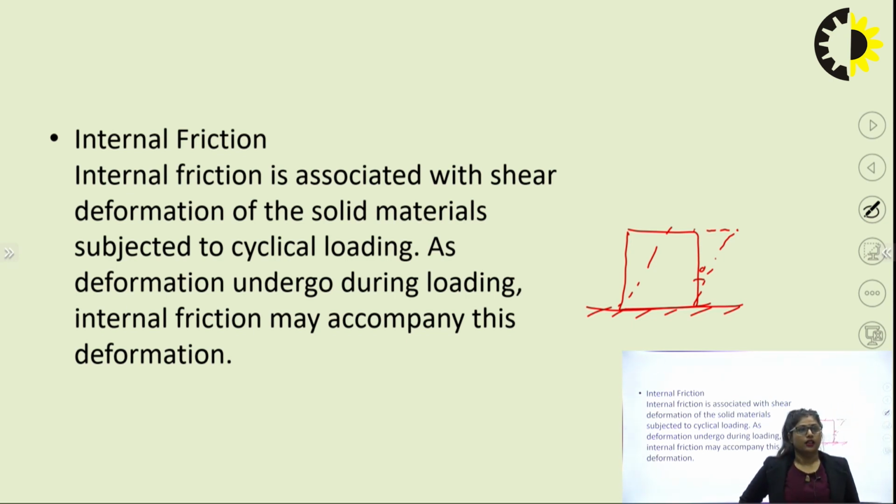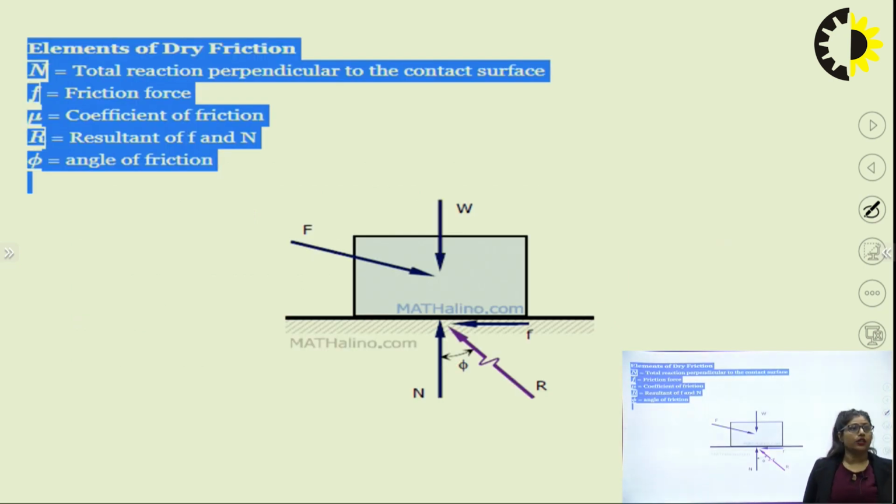So, continue with this internal friction. Internal friction is associated with shear deformation of solid materials subjected to cyclic loading. As deformation undergoes during loading, internal friction may accompany this deformation. Now, these are the different types of friction that act in different modes. Now we come to dry friction. As we are dealing with engineering mechanics, and you know that engineering mechanics deals with rigid bodies, and rigid bodies are subjected to dry friction. So, continue with dry friction.